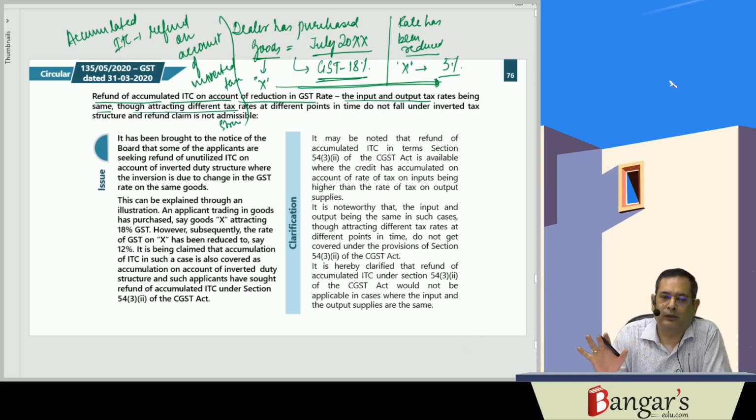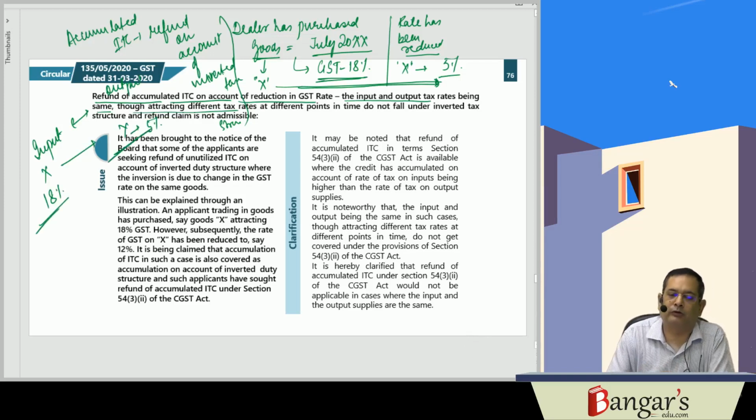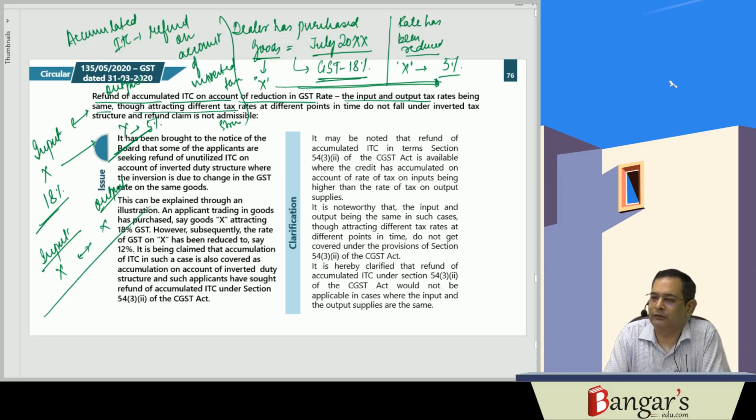Now this is not possible here, because inverted duty structure or inverted tax structure is applicable when input and output are two different goods. Say input is X and output is Y, input rate is 18%, output rate is 5%. Then only the inverted duty structure refund will be admissible. But if input is X and output is also X, then that will not fall under the ambit of the inverted tax structure or inverted duty structure, and refund in such a case will not be admissible.